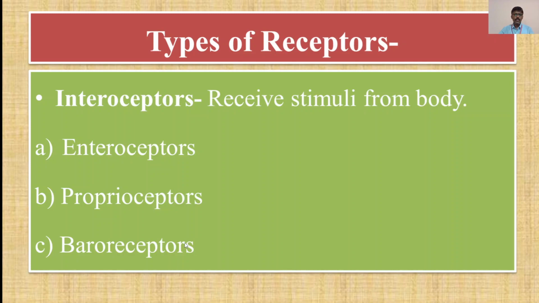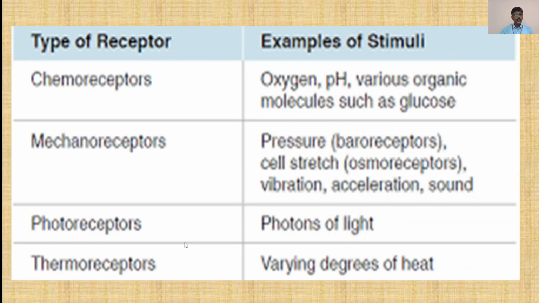Again, moving towards the next point, the types of receptors and the examples of stimuli. For chemoreceptors, the examples of stimuli are oxygen, pH, and various organic molecules such as glucose. Then mechanoreceptors, as discussed in the earlier slide: pressure, that is baroreceptors, cell stretch, that is osmoreceptors, vibration, acceleration, and sound.